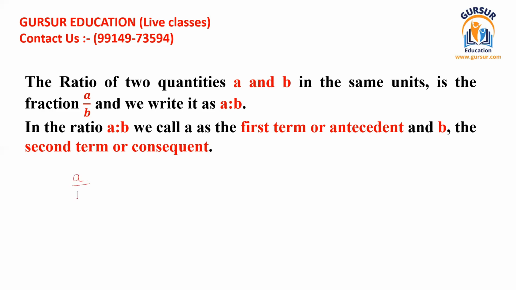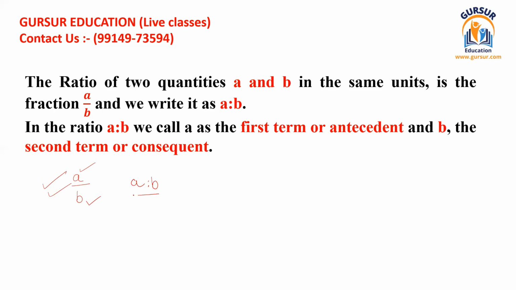It can be presented in a fraction as well. This is known as the fraction way of showing the ratio. And it can be showed in this way as well. This is A ratio B. It can be showed in this way as well. If we are showing it in this way, the first, the upper value is known as the numerator and the lower value is known as the denominator. So this is all about that.